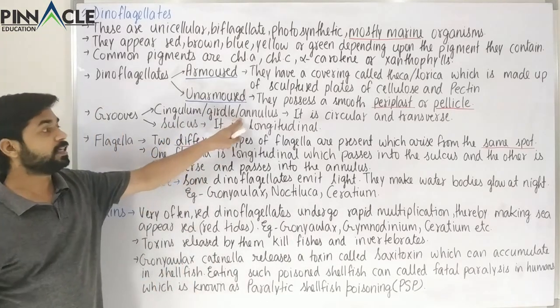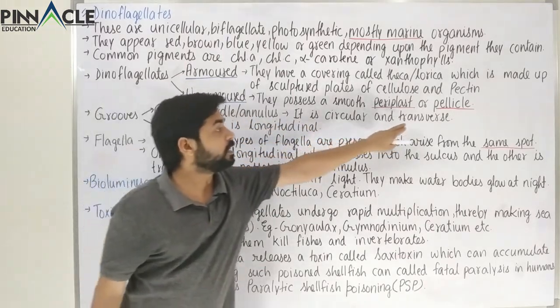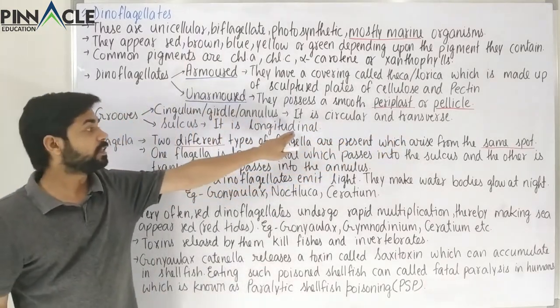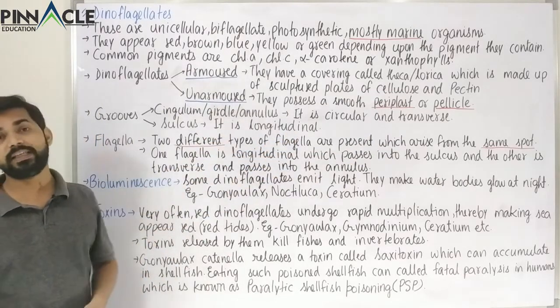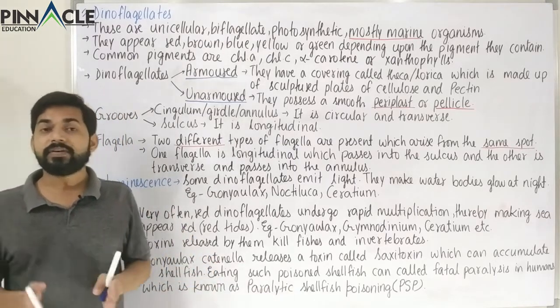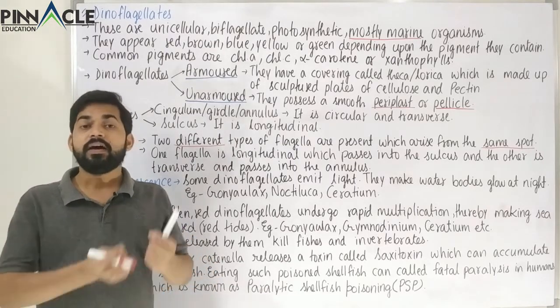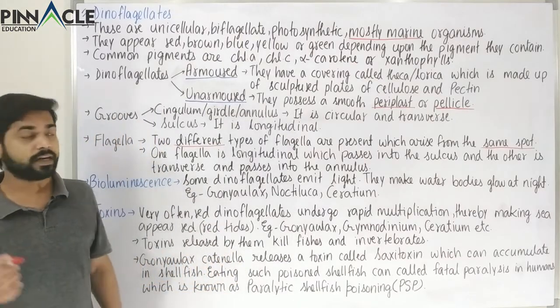So obviously this flagella would be transverse. So one flagella is transverse, the other is longitudinal. Why? Because they are passing through these grooves. This is the reason in NCERT it is given that of these two flagella, one is longitudinal and the other one is transverse.